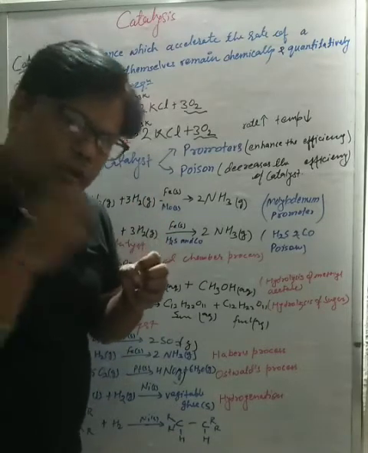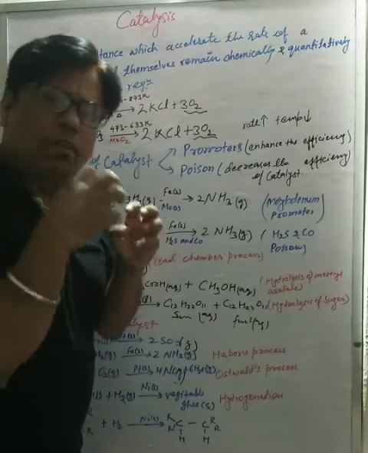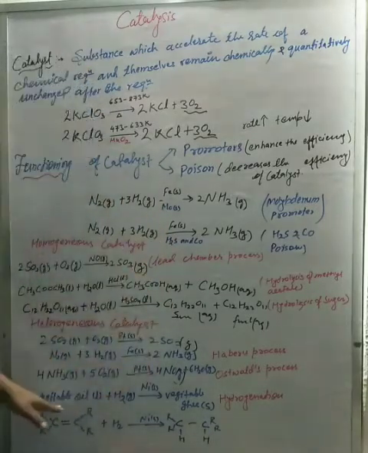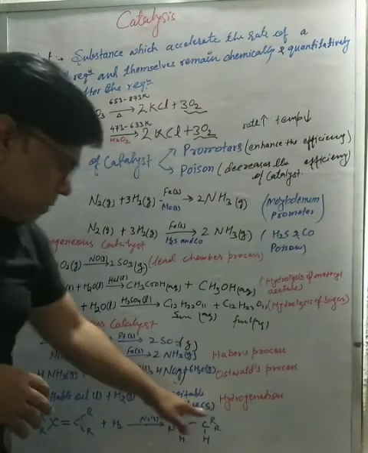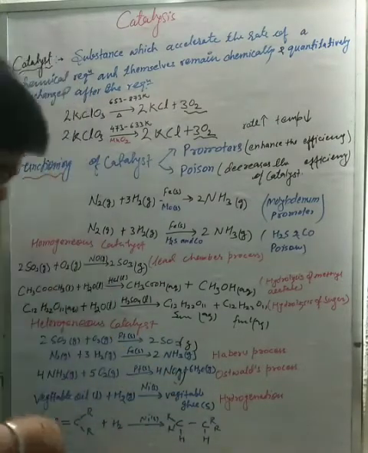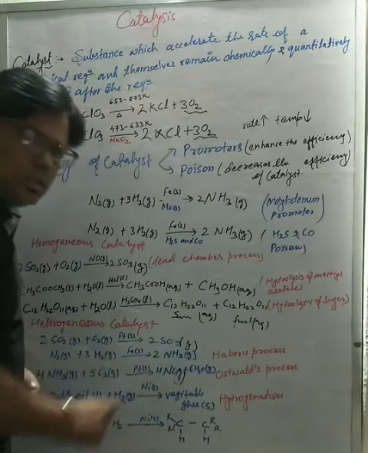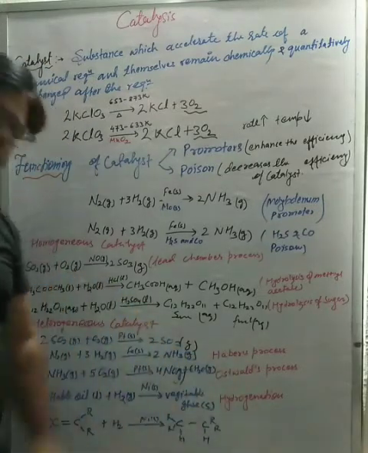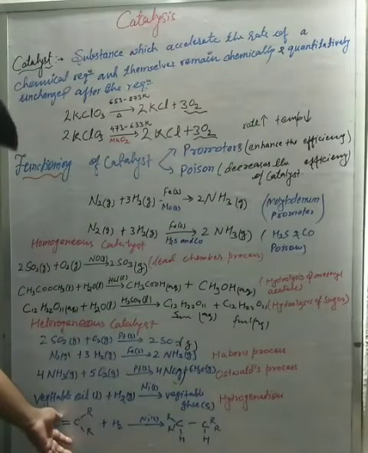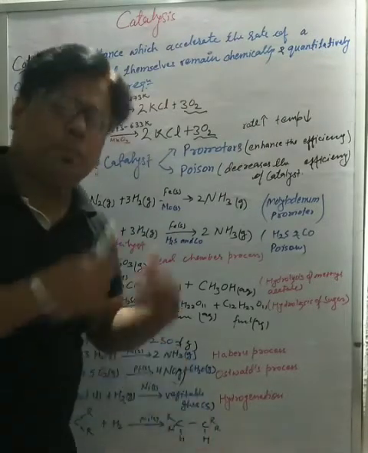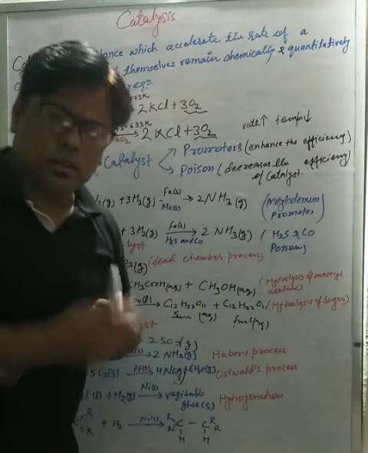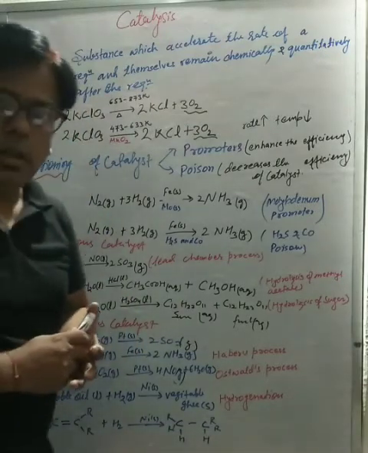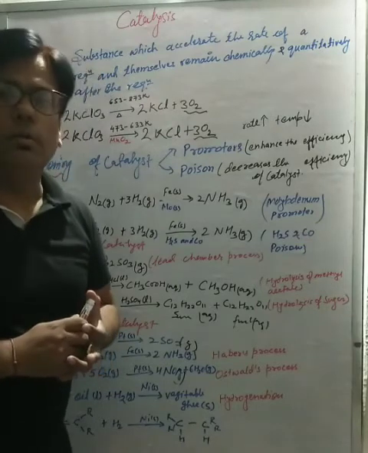We have to add some hydrogen in it. Here vegetable oil plus H2 gives vegetable ghee in the presence of nickel, that is solid state, right? So it is an example of hydrogenation. Here our double bond breaks into a single bond, or a triple bond will break into a double bond. So these are our catalysis, heterogeneous catalysis and homogeneous catalysis.